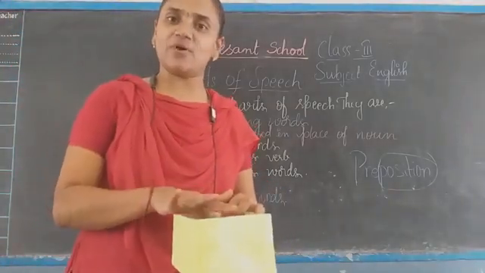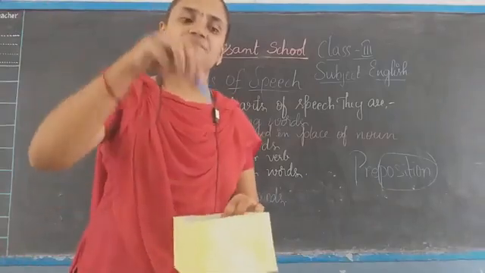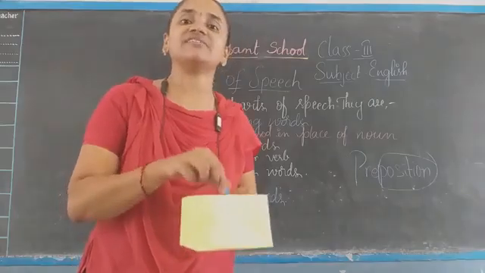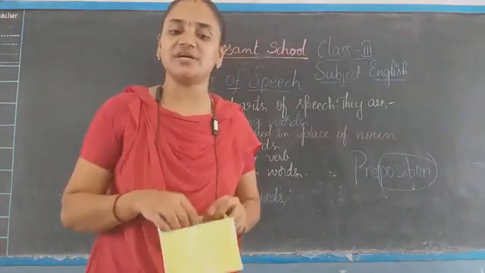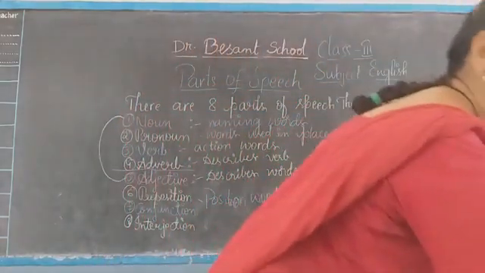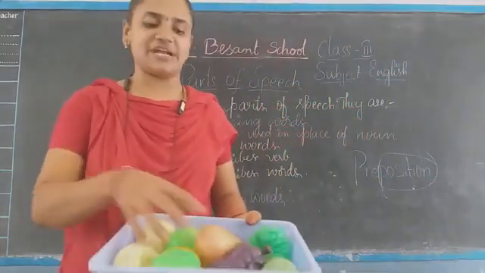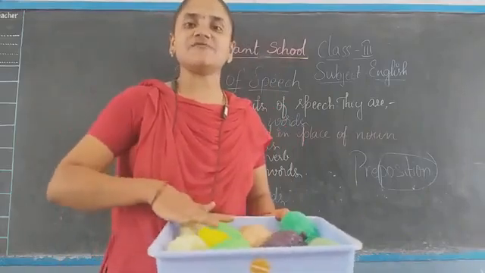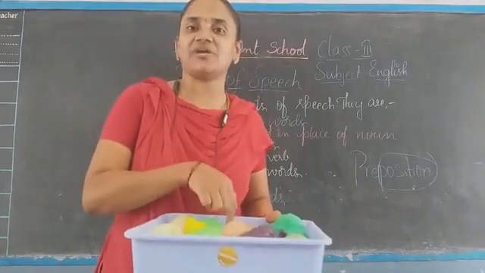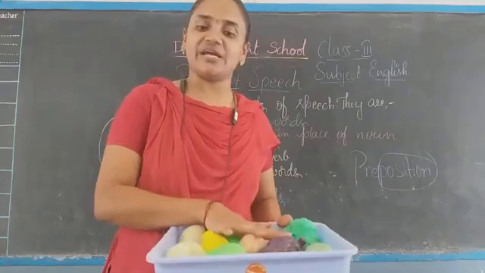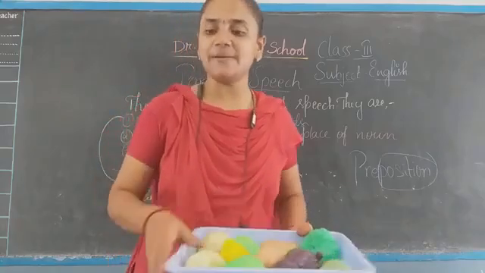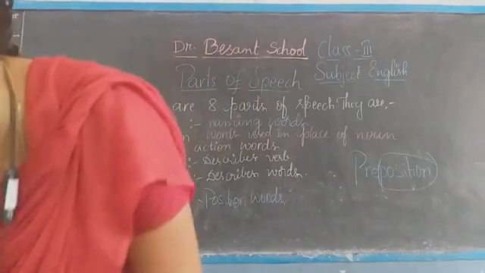Suppose I say, where is the chalk piece? I kept it in the box. So the chalk piece is in the box. Where is the chalk piece? In the box. So in is the preposition here. Same way, where are the fruits and vegetables? All these fruits and vegetables are in the tray. Where are the fruits and vegetables? In the tray. So in is a preposition. Now let us see some more examples.